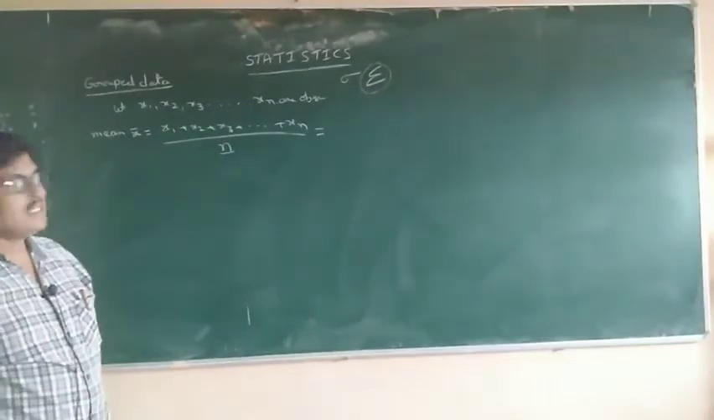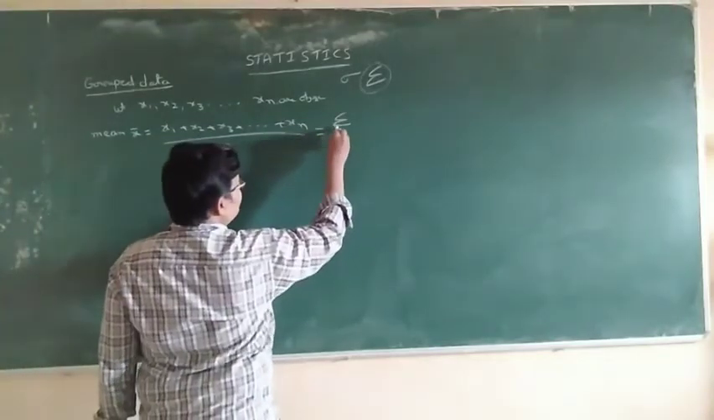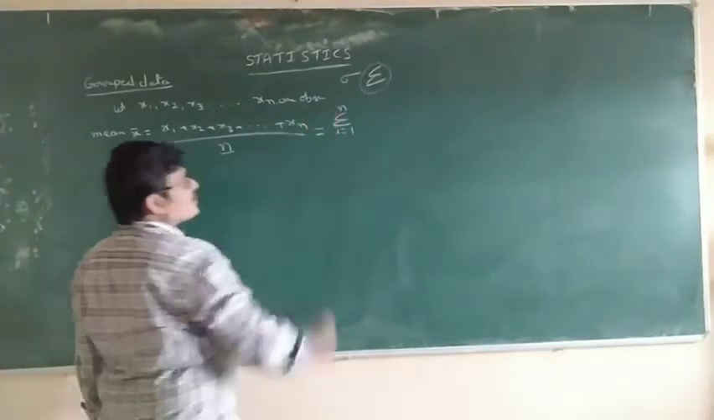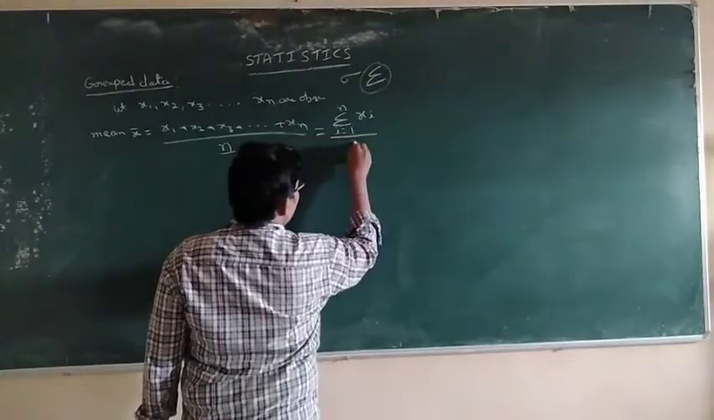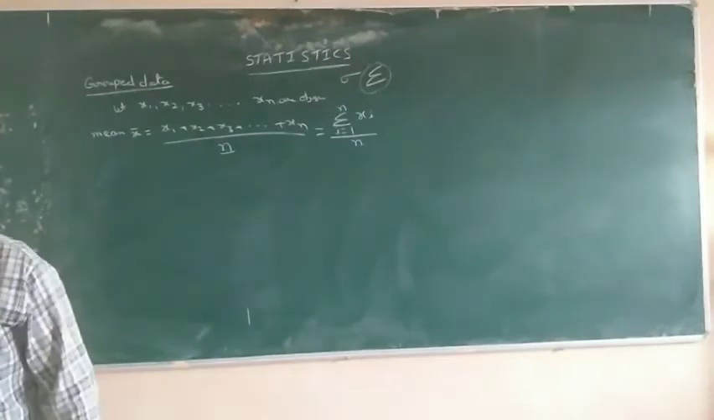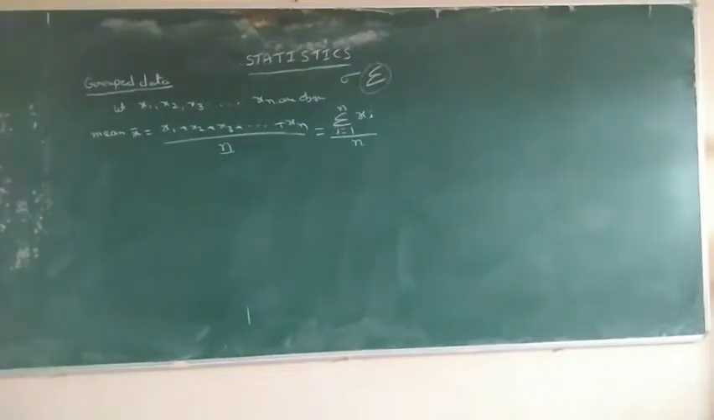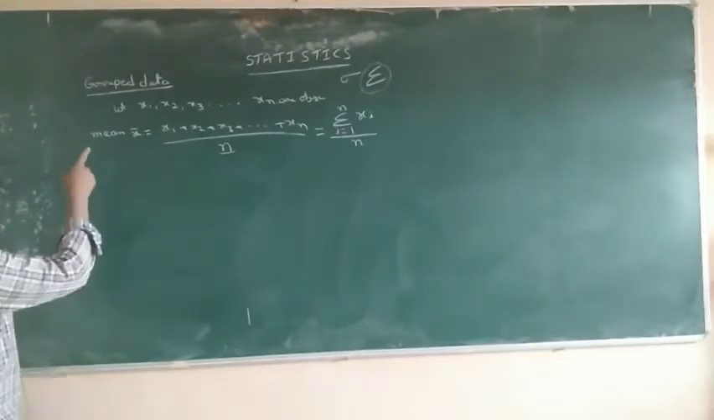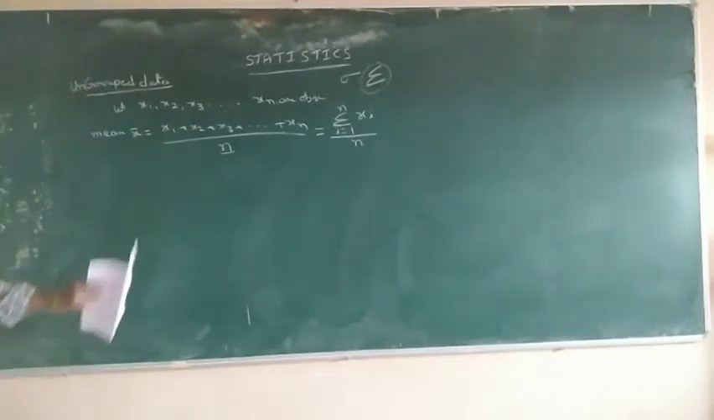This is the Greek letter. The total summation we can simply write as sigma, over n observations: sigma i equal to 1 to n of xi, divided by n. This is the mean formula, x1 plus x2 plus and so on xn, divided by n. This is ungrouped data, where only observations are given.